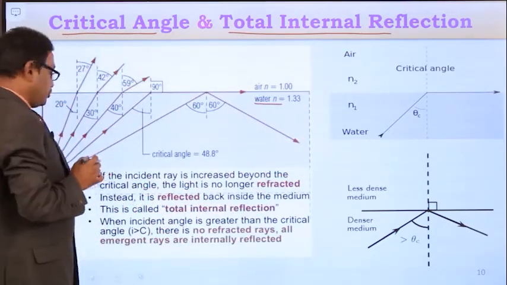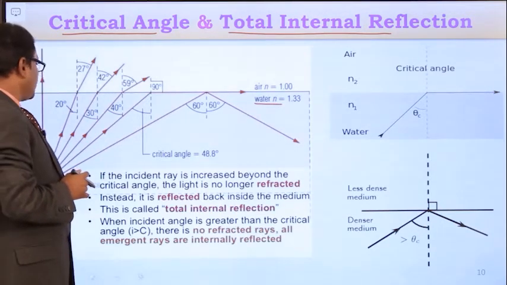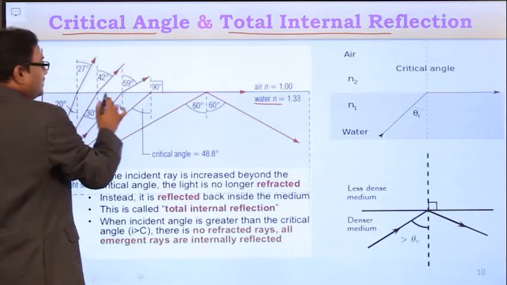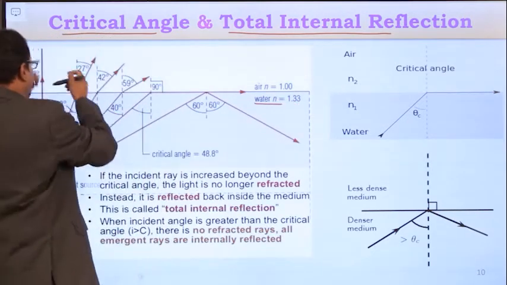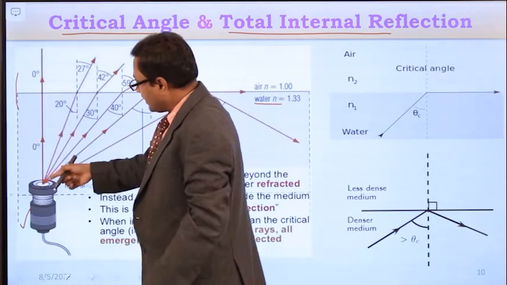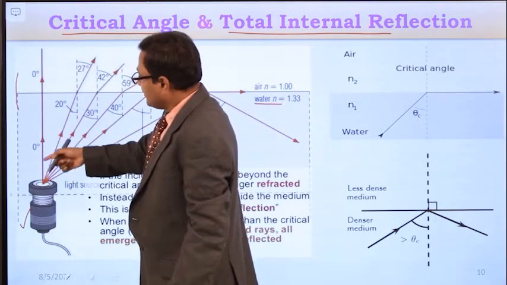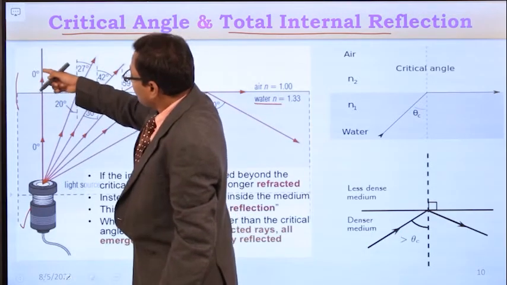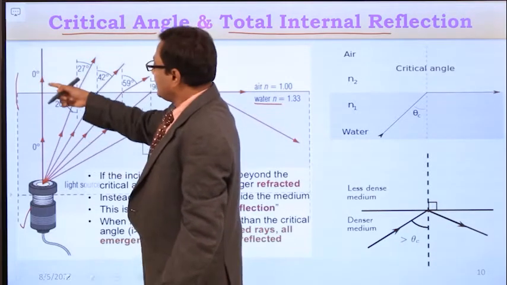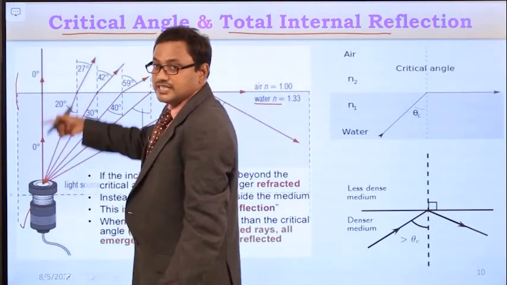So just assume different conditions. Whenever the light source is focused along the normal to the surface of separation, here this line is the surface of separation, and this line is the normal to the surface of separation. Whenever the angle of incidence is equal to 0, then the angle of refraction is also equal to 0. The angle of incidence in the denser medium is 0, so the angle of refraction in the rarer medium is also 0. It follows the straight path.